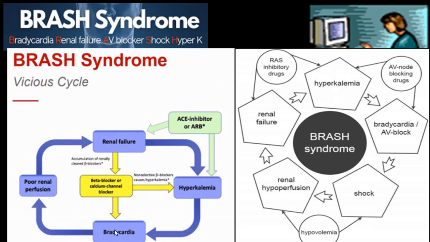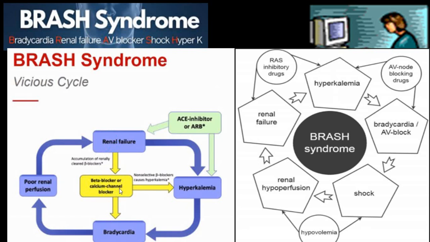Because of that bradycardia, you can have poor renal function, because bradycardia will produce hypotension, and because of hypotension renal perfusion will be affected, and renal failure may be precipitated. And this renal failure will produce accumulation of the drugs being taken, that is beta blocker and calcium channel blocker.